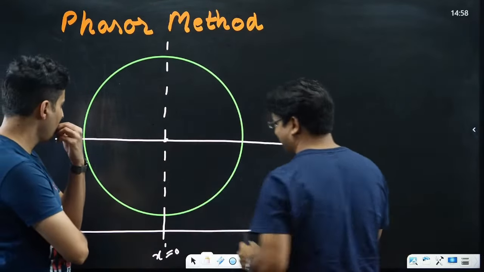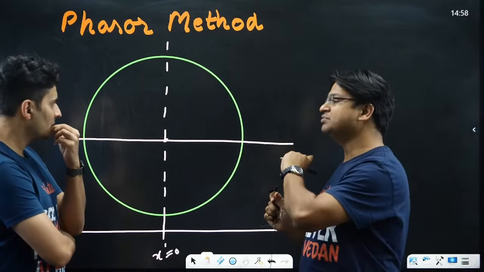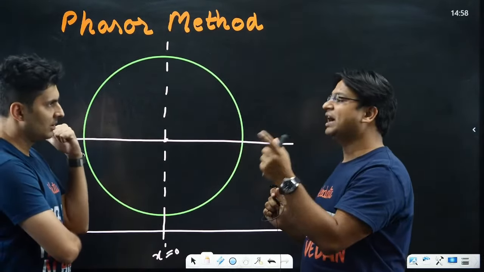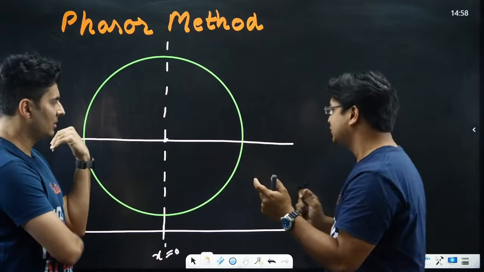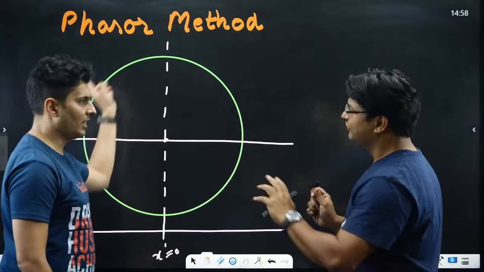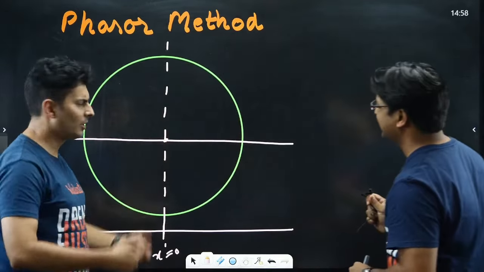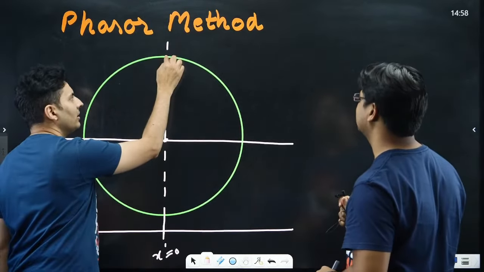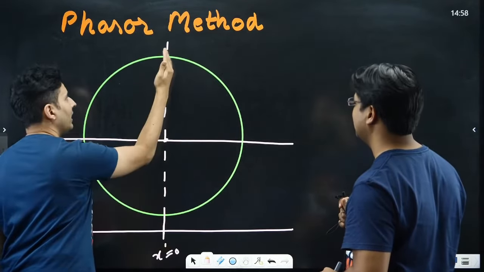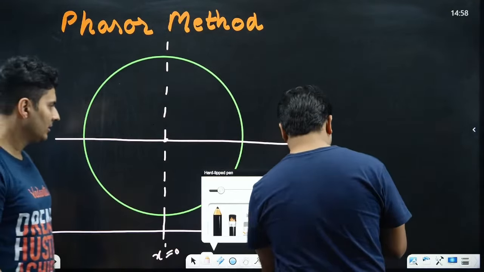So at t equal to 0, the first block, the X block, is moving towards the negative X axis and is crossing through the origin. So in this circle, where are we going to consider the position? Are we going to rotate it clockwise or anti-clockwise? Let's go with anti-clockwise, because usually that is the trigonometric side. So then it will be here, so that the projection will fall here, and as it goes here, this point will go to the left side. So we will mark the position.